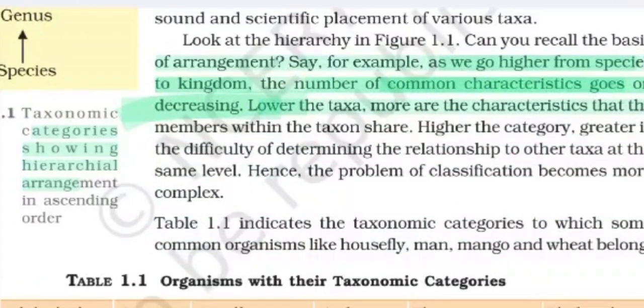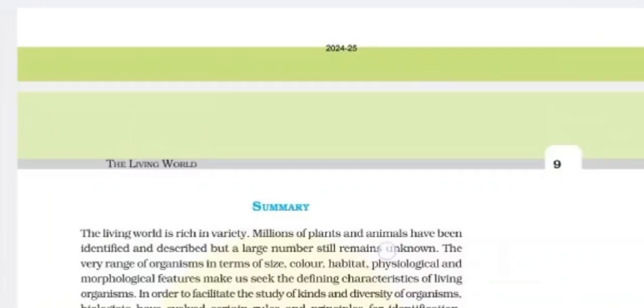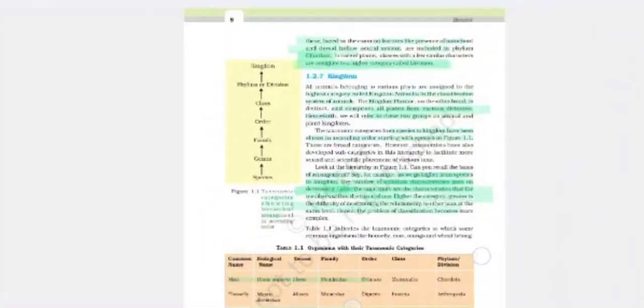The lower the taxa, the more are the characteristics that the members within the taxon share. The higher the category, the greater is the difficulty of determining the relationship of other taxa at the same level. Hence, the problem of classification becomes more complex. And that's all with the chapter.